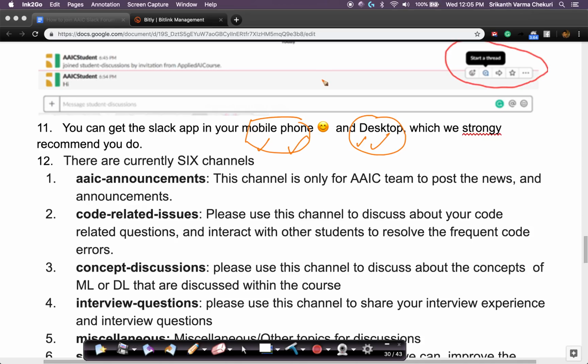You can also track if others have answered your question. Suppose you ask a question, and others have responded to it. If you have a mobile app, you can see these answers at any time instead of having to log in. So the mobile app and desktop app are extremely useful for Slack.